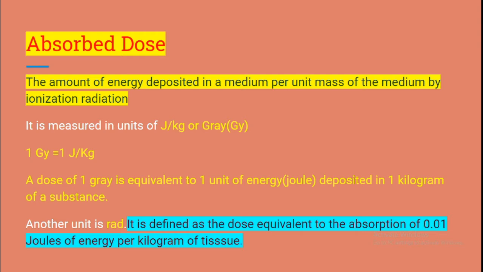So a dose of 1 Gray is equivalent to 1 joule of energy deposited in 1 kilogram of a substance. Another unit for absorbed dose is called Rad. It is defined as the dose equivalent to the absorption of 0.01 joules of energy per kilogram of tissue. That is, 1 rad equals 0.01 joule per kilogram.